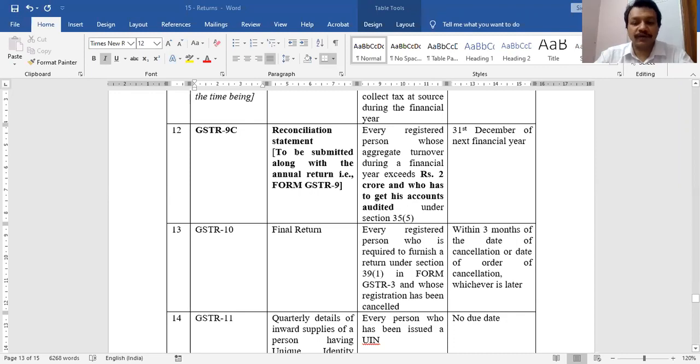Kindly reply through chat window if you have any problem or not. Is GSTR 9, 9A, 9B, 9C clear? We have covered section 44 also of return. Any problem you please ask me. Reply through chat window. Shall I proceed?